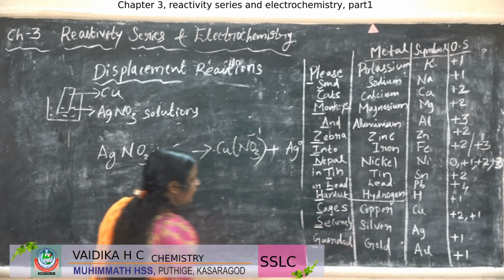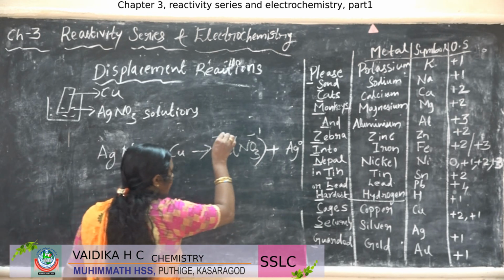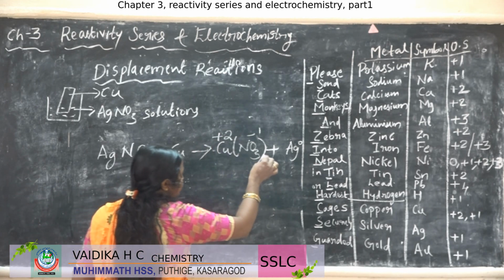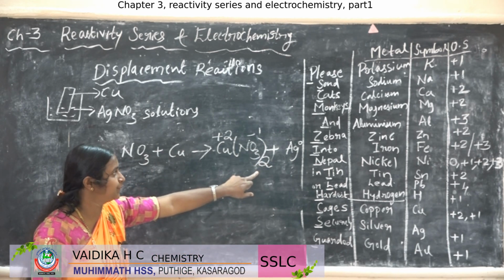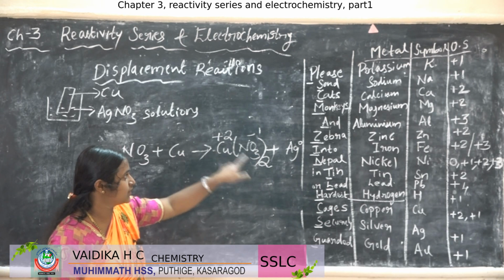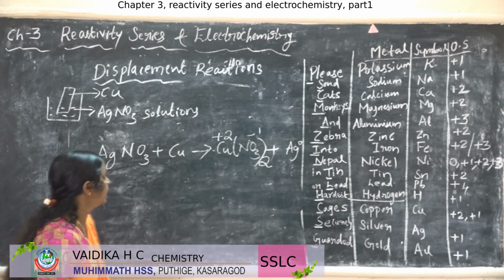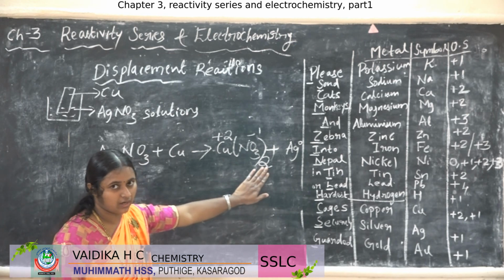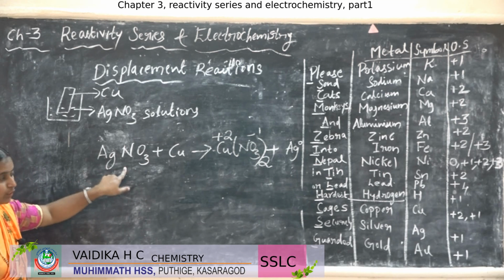See here, it will have +2 or +1. But in this compound, it will be +2. So here it should be 2 because it is +2, right? So 2 coming here like that. If NO3 is 2 atoms are there, then here only 1, right?